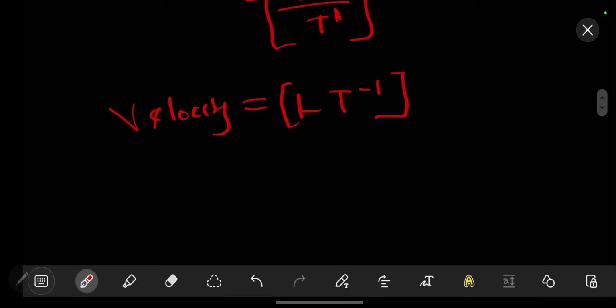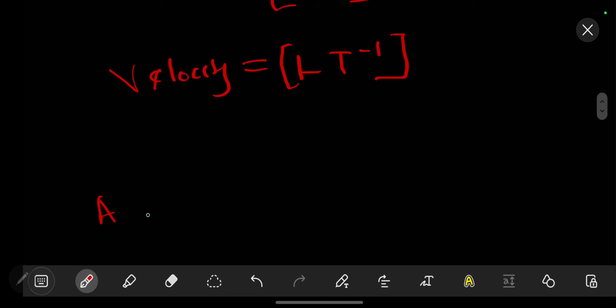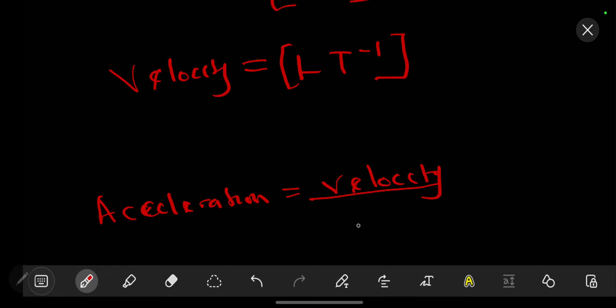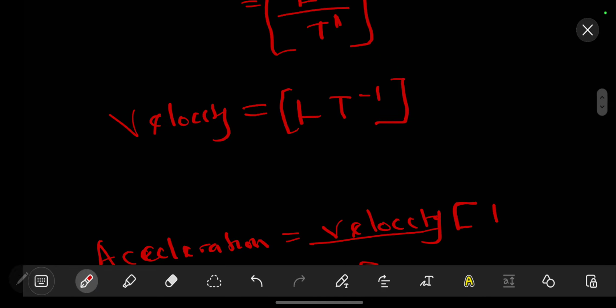Let's also define the dimensions of acceleration. So acceleration is defined as the velocity over the unit time. Now we have defined our dimensions for velocity to be LT raised to the power negative 1.